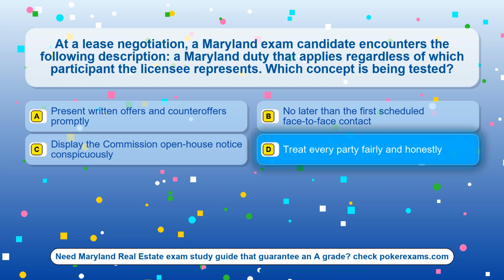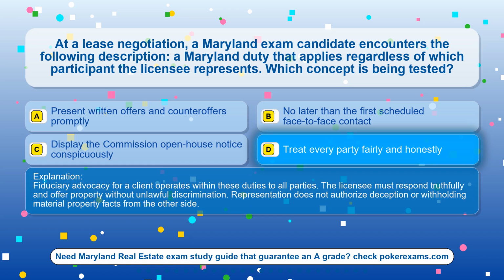The correct answer is option D, treat every party fairly and honestly. Fiduciary advocacy for a client operates within these duties to all parties. The licensee must respond truthfully and offer property without unlawful discrimination. Representation does not authorize deception or withholding material property facts from the other side.